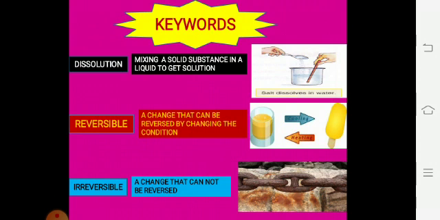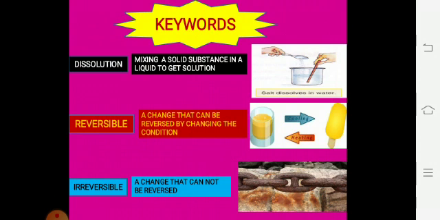Before we start the chapter, here are some key points that we should know about. First, dissolution. What is this? Mixing a solid substance in a liquid to get a solution. As you can see, salt dissolves in water and makes a salty solution, and that process is known as dissolution. On the other hand, you can take the example of sugar. When we mix the sugar into the water, sugar will disappear and we get a sweet solution.